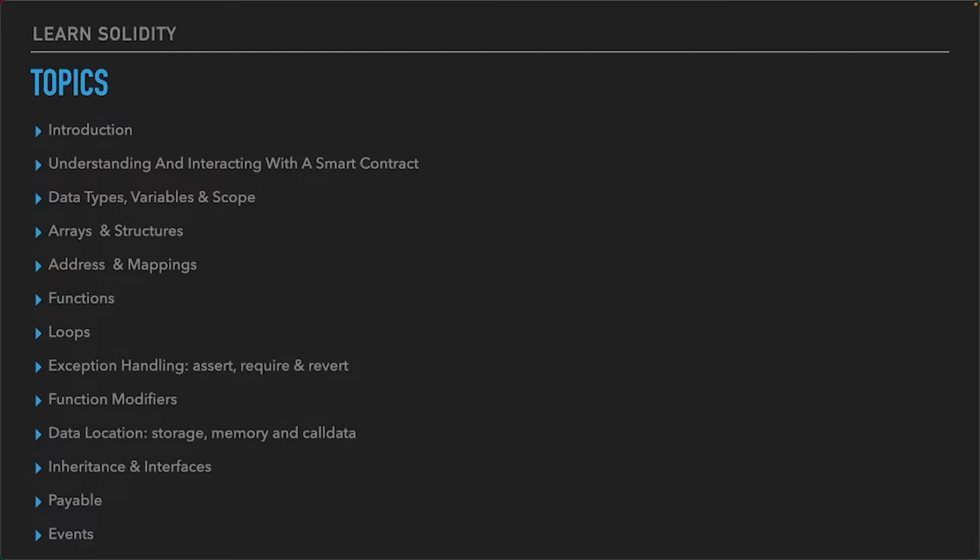In the next video we'll be understanding the basics of a smart contract and also learn how to interact with the smart contract. And then we have the rest of the topics. Most of them look familiar. Some of them are new to us, like address. And then mappings is similar to objects in JavaScript and dictionaries in Python. And then we have function modifiers, quite an interesting topic. Data allocation, and then payable. Payable is an important feature that adds payment feature to a smart contract. I'm looking forward to making videos on these topics, but at the moment, let's focus on introduction to Solidity.